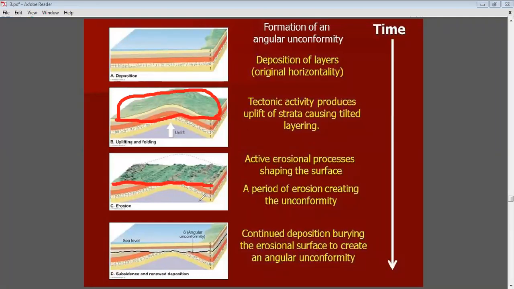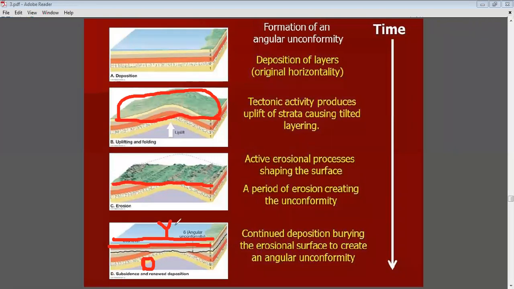After some years, there is again a deposition of horizontal layers on those uplifted folded rocks. So here two separate rock series are formed: the older rock series, which is at some angle or inclination, and the younger rock series, which is in horizontal layers.